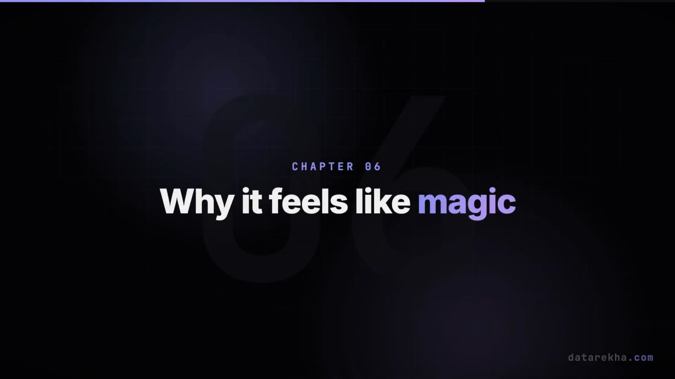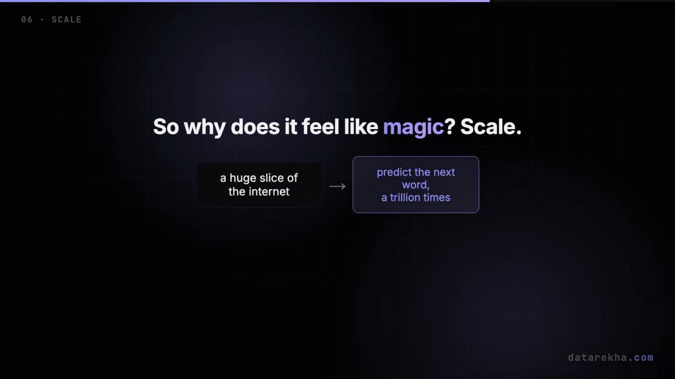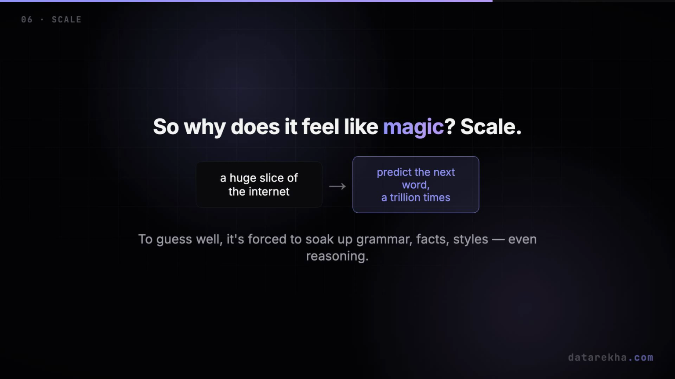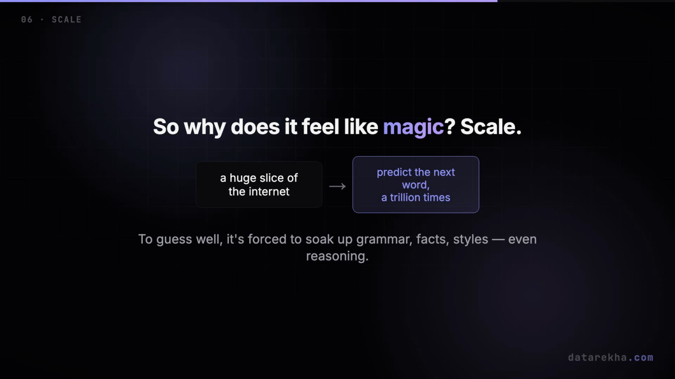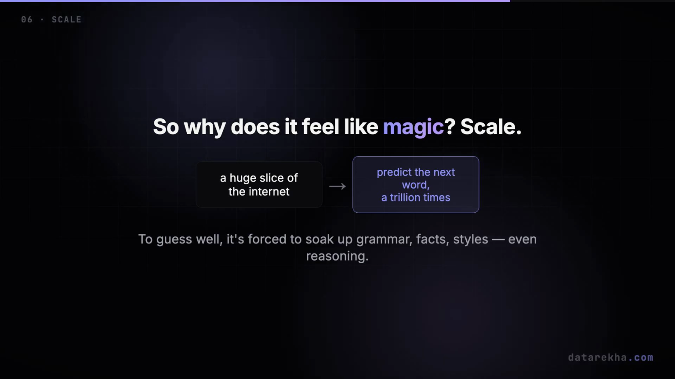So why does it feel like magic? Nothing we just walked through knows facts, or reasons, or understands. It is next word prediction. The twist is scale. Train a big enough network on a huge slice of the internet, books, code, conversations, and in order to predict the next word well, it is forced to soak up grammar, facts, writing styles, and even fragments of reasoning.